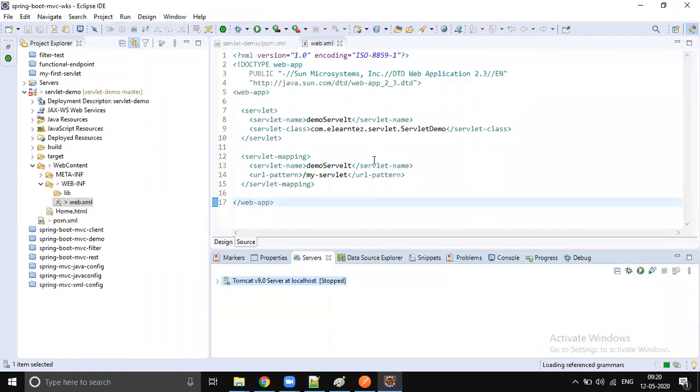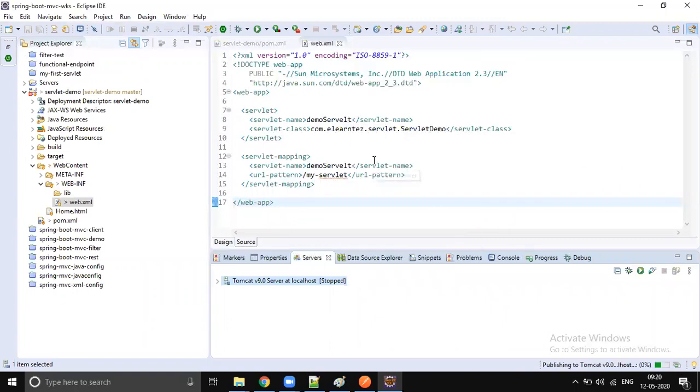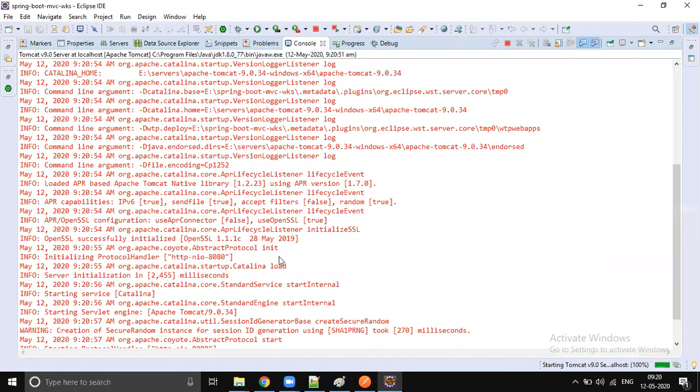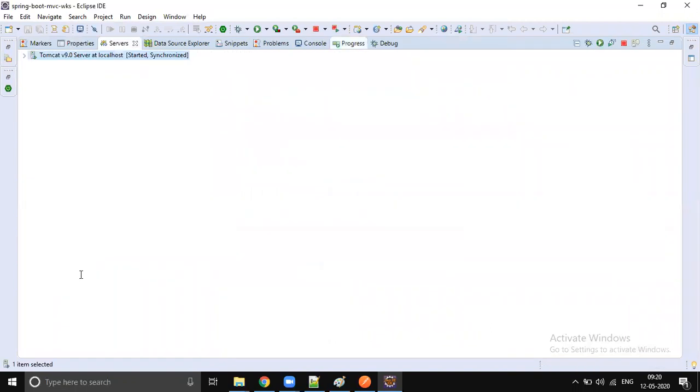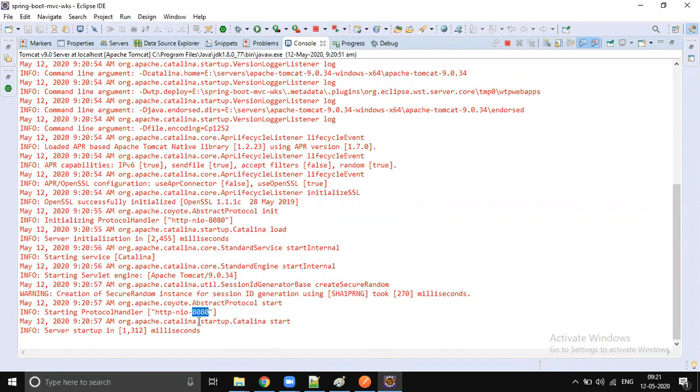Not sure if this will work or not. If not working, then we have to start the server again. Okay. Now the server is started, right? The server is started on port 8080.